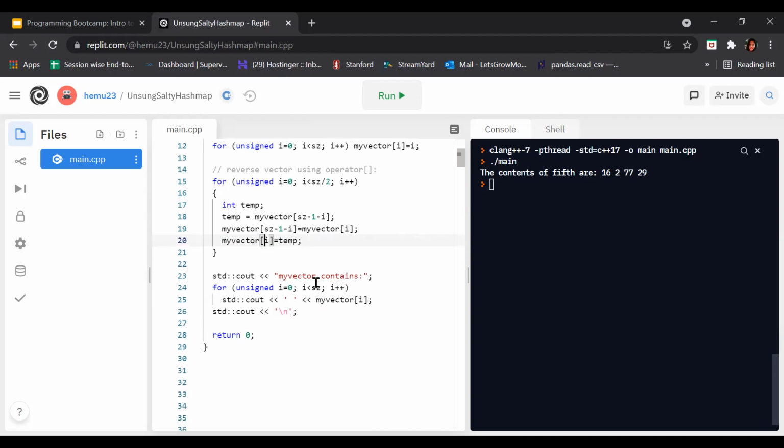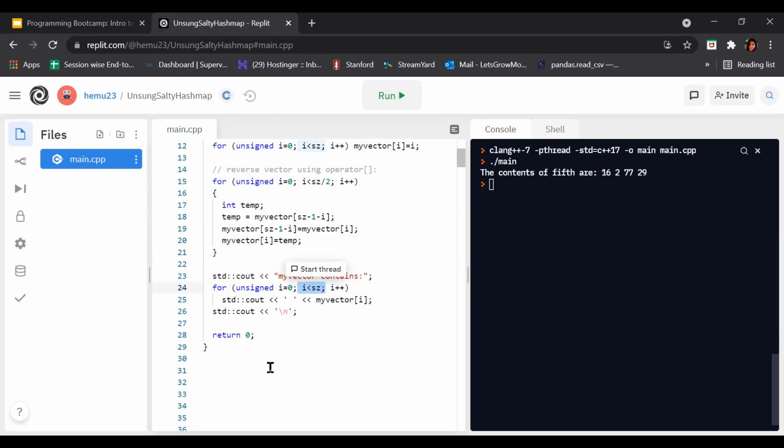So now what happens again? std::cout, my vector contains. It will show what our vector contains. Again it goes through a for loop, saying unsigned i equals 0, initializing i to 0. Then it says i should be less than sz.